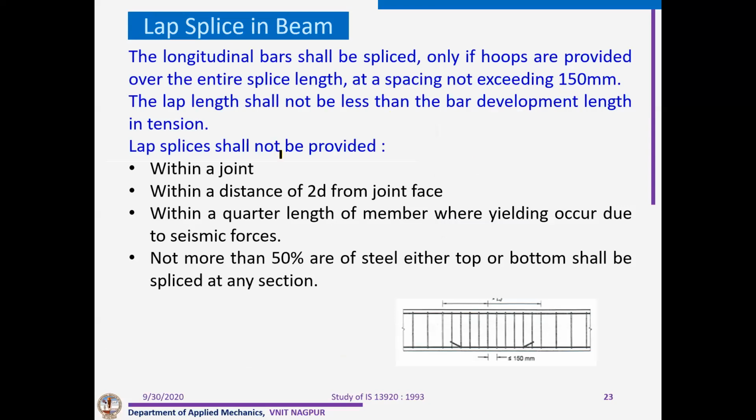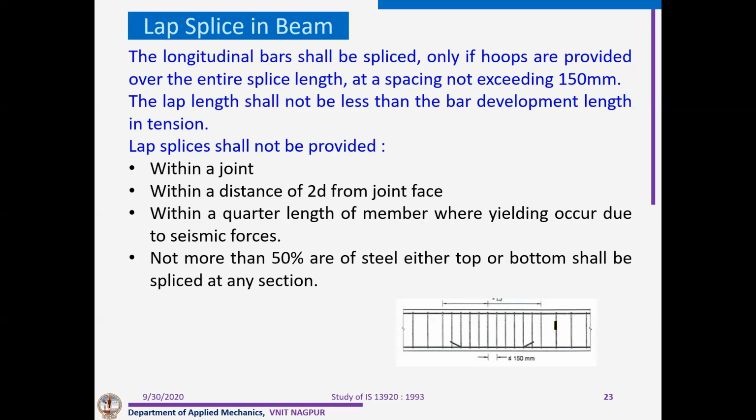We have to provide laps also sometimes. But wherever there are laps, we have to see that our spacing of link is not more than 150 mm. And our lap should not be within the joint. It should not be within the distance of 2D from the face, where D is the effective depth of the beam,